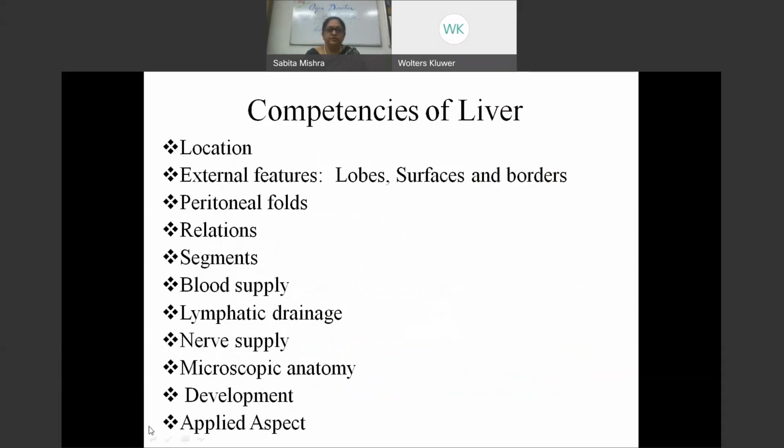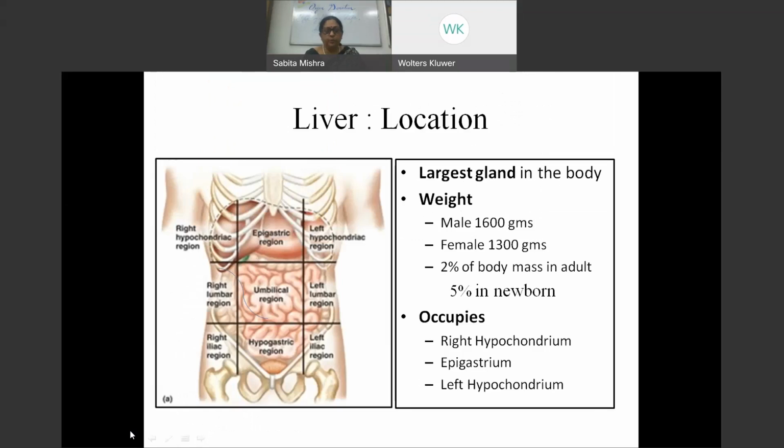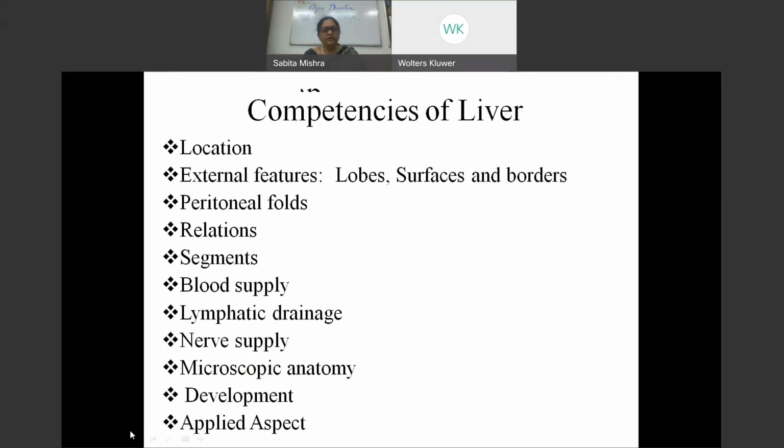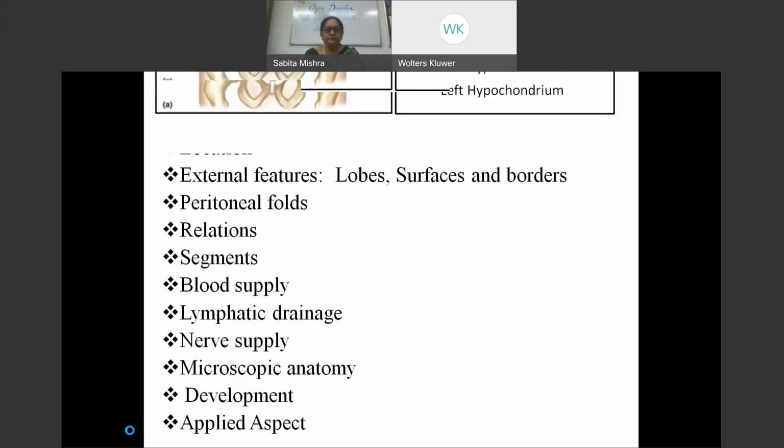We will study where the liver is located, its extent and location, the external features, lobes, surfaces and borders, the peritoneal folds related to it, relations of the liver, segments, blood supply, lymphatic drainage, nerve supply, a little bit about the microscopic anatomy, and the development of the liver with applied aspects.